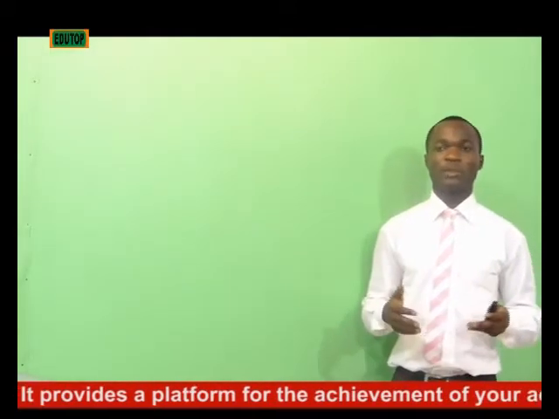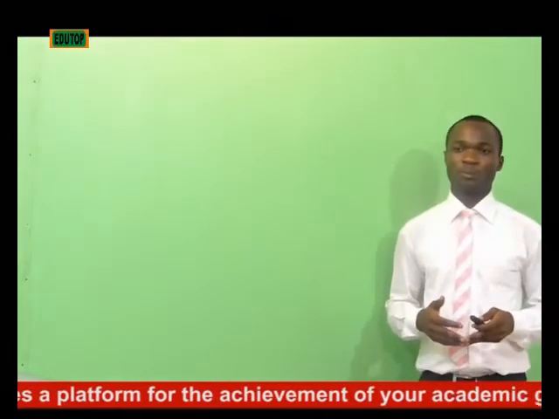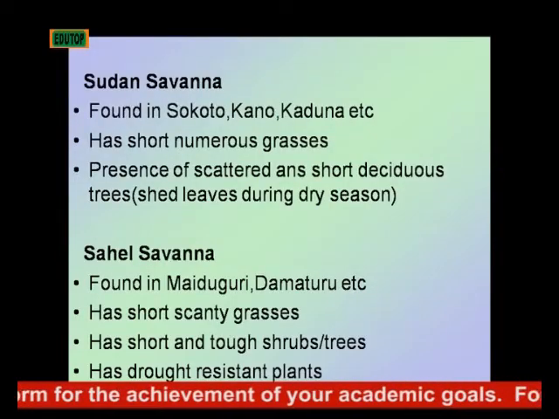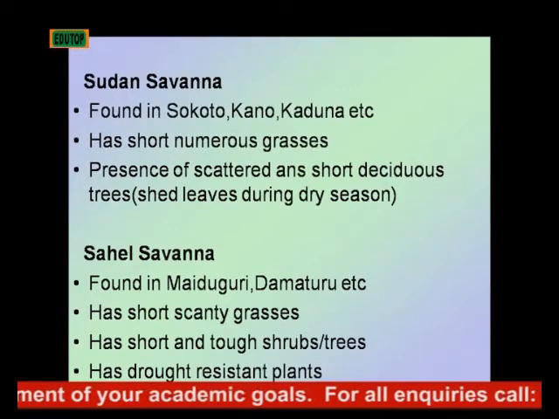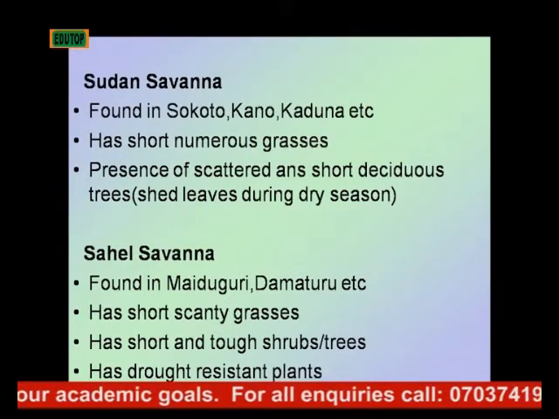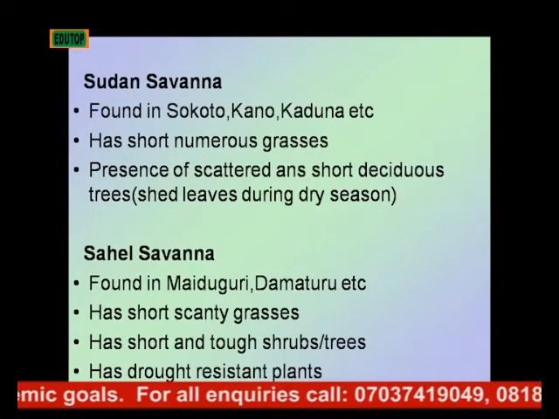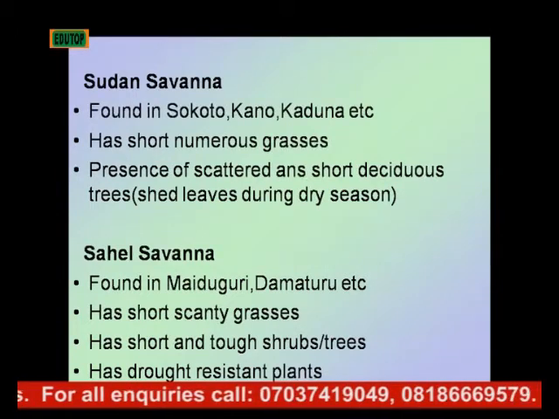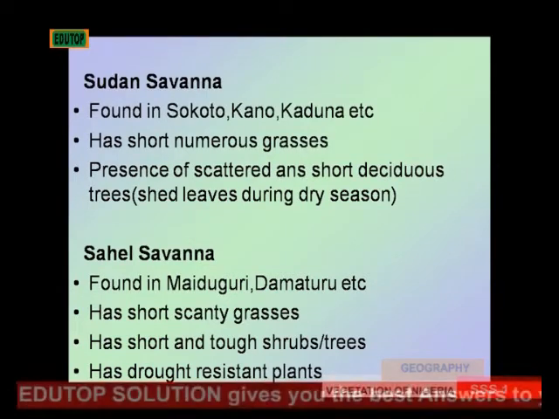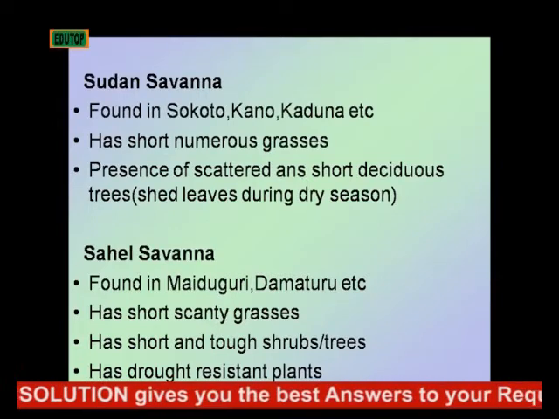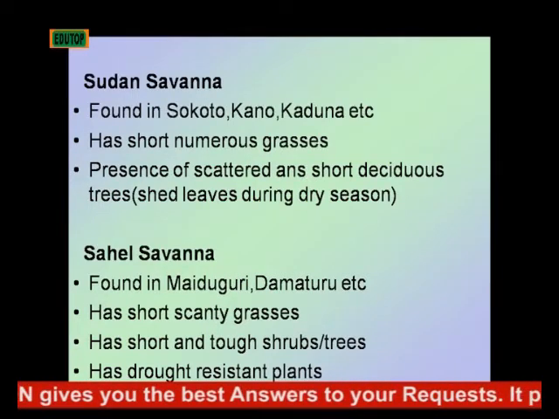Now, the Sudan Savannah. The Sudan Savannah is found in Sokoto, Kano, and Kaduna. It is made up of short, numerous grasses and with presence of scattered and short deciduous trees. Deciduous trees are trees that shed their leaves during dry season.